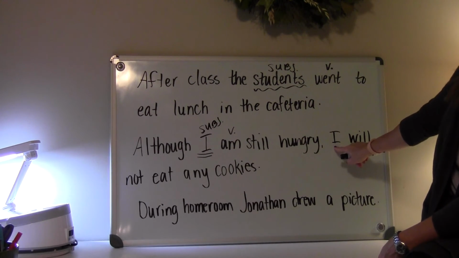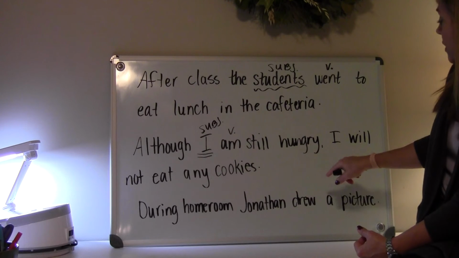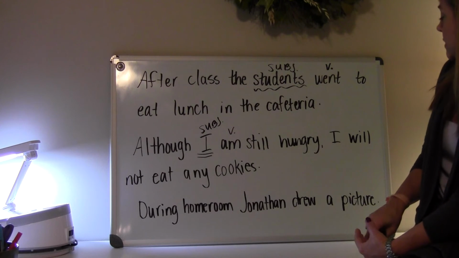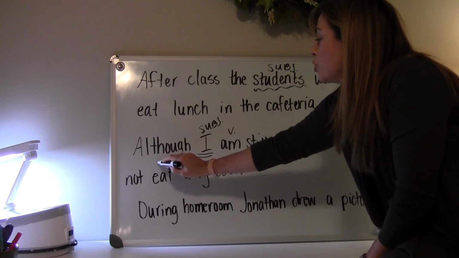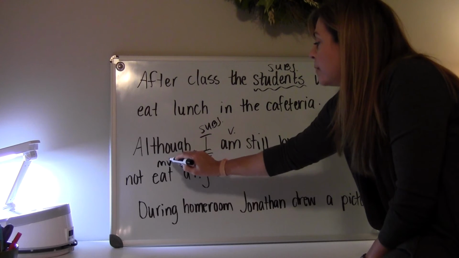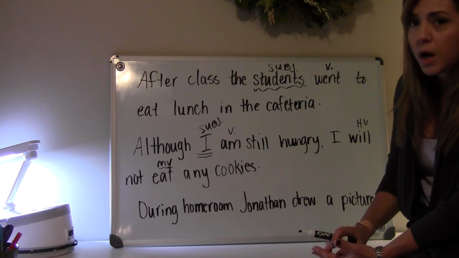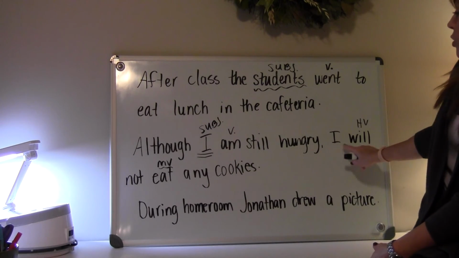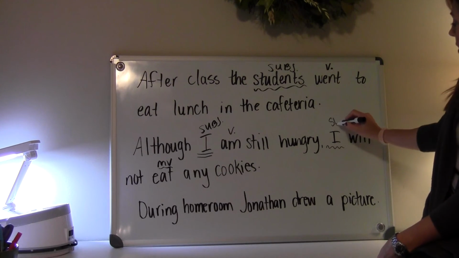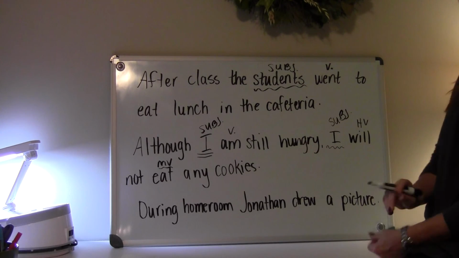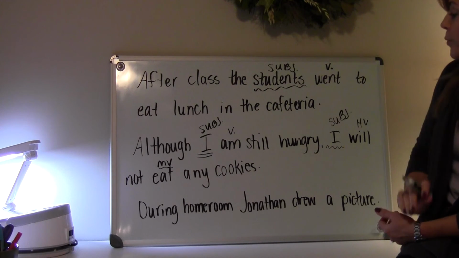Then I come to my next clause, the independent. It can stand all by itself. I will not eat any cookies. My helping verb is will, and the main verb, and I'm going to mark it with MV, is eat. Don't forget that not is not a verb, not is an adverb. So, who will eat? I. Subject again is I. And sometimes our complex sentences can be a little tricky, but we'll practice.